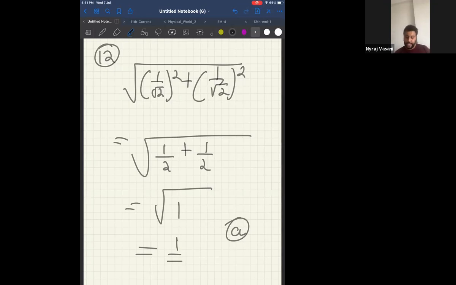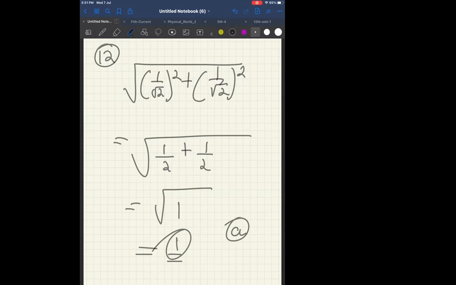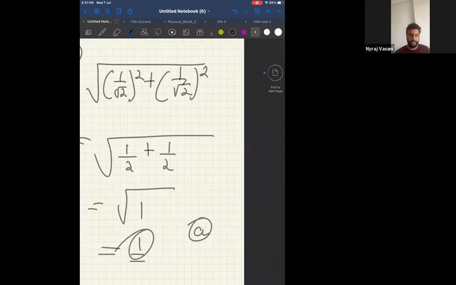Between A, B, and C, I got the magnitude as 1. A vector with magnitude 1 is a unit vector. Did you understand this? Yes, sir. Clear? Now, question number 13. Start.